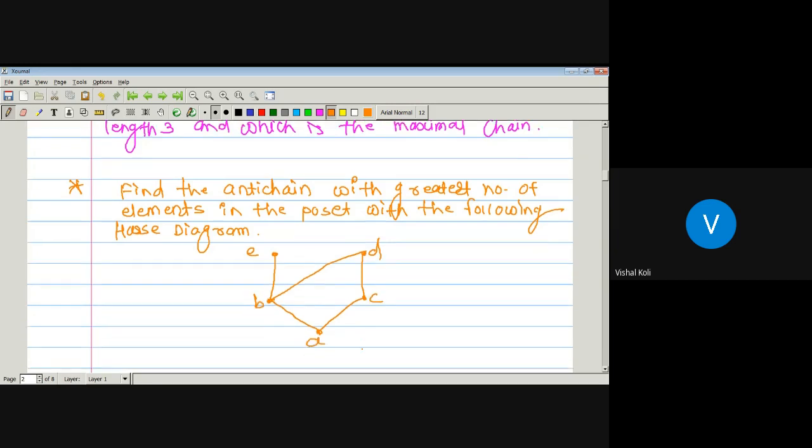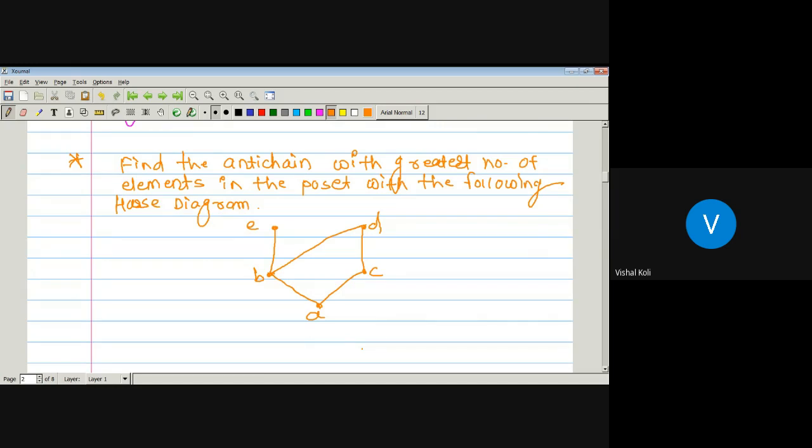Okay, so here we have to find the anti-chain with the greatest number of elements. Anti-chain means here we have to find a subset of this poset in which every two elements are incomparable. That is, if you take any two elements belonging to that subset, then they are not comparable. So tell me such sets.